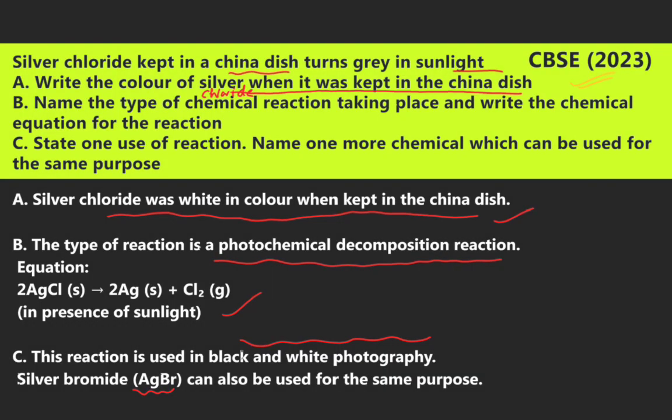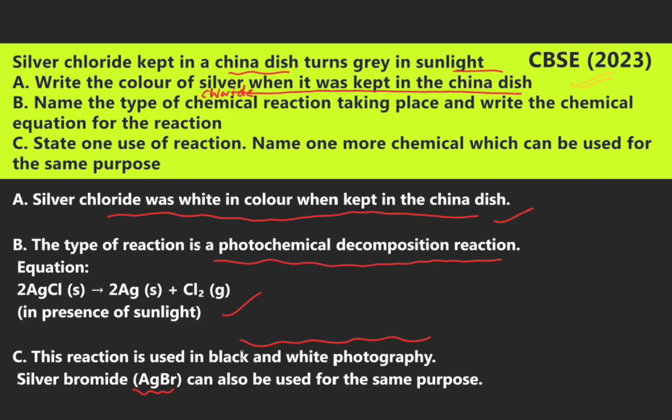Silver chloride kept in a China dish turns gray in sunlight. Option A: write the color of the silver chloride when it is kept in the China dish. Question B: name the type of chemical reaction taking place and write the chemical equation for the reaction. Question C: state one use of the reaction. Name one more chemical which can be used for the same purpose. This question was asked in the CBSE Board 2023.